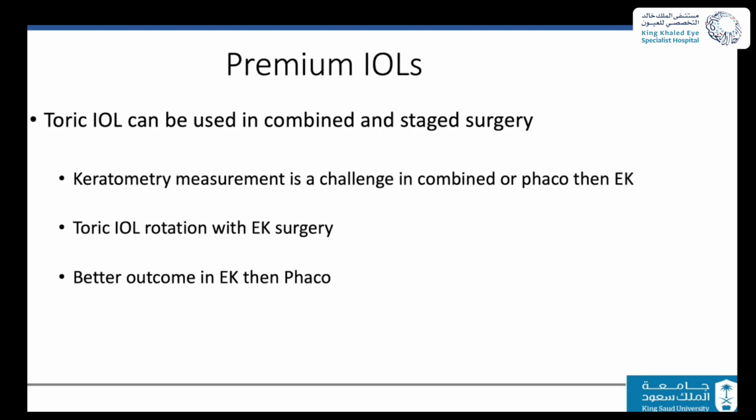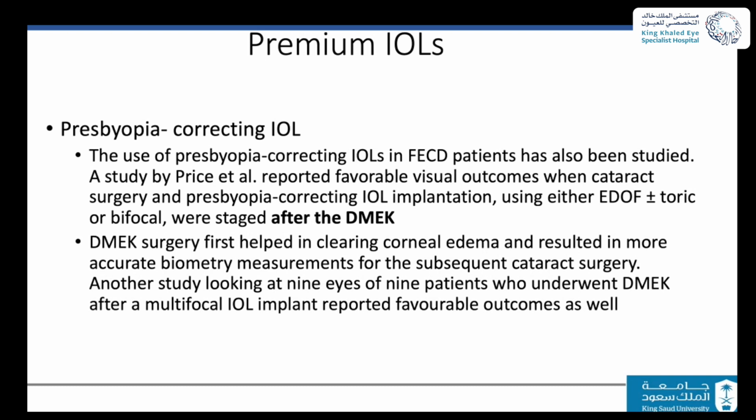The use of premium IOLs, the use of toric, is very well advised, especially if you're going to do EK then phaco, not the combined, not phaco then EK. And the reason why: if you do the EK later, you expect a lot of IOL rotation that's going to actually lose the benefit of using the toric IOL. So the best outcome in using toric is if EK is done first, then we'll have a better measurement of the cylinder, then we can use the toric IOL.